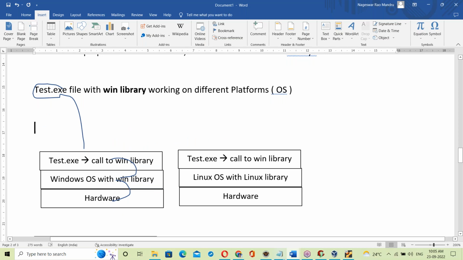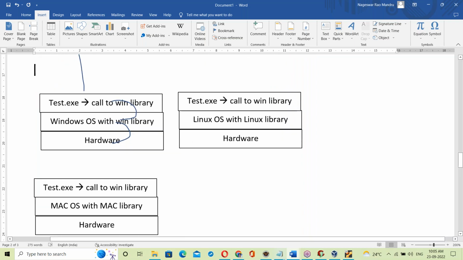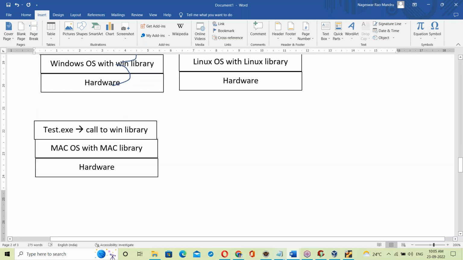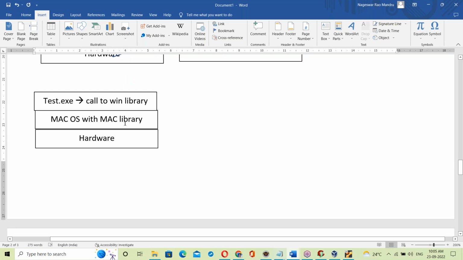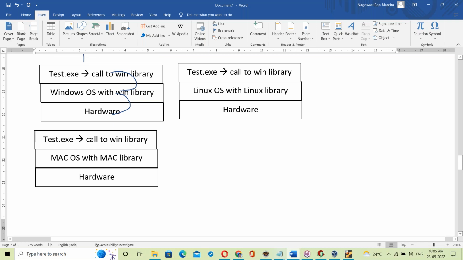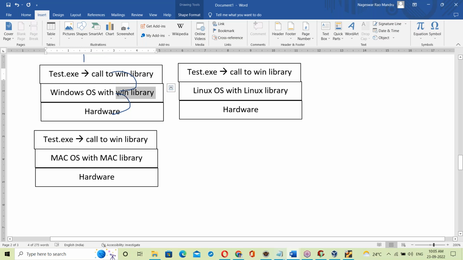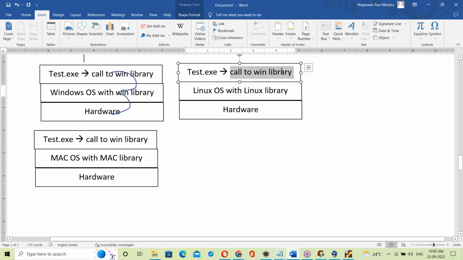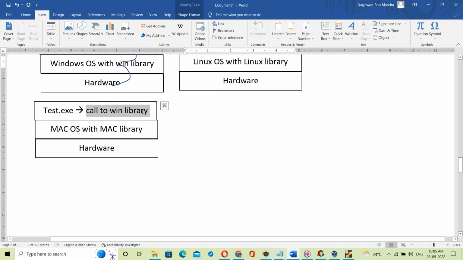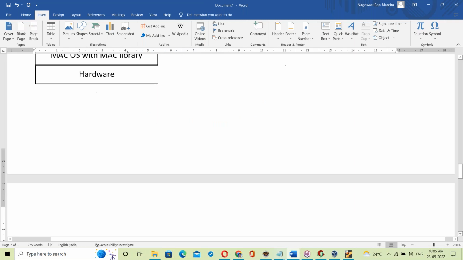Reason? Yes, the exe file contains the OS library. Since the exe file is linked with the OS library, it is OS dependent. That is the OS dependent concept. Test.exe with the Windows OS library will try to call the Windows library; yes, available here, fine, working. Here also it tries to call the Windows library, but it is not available, so it fails. Since the library is not matching, it fails.